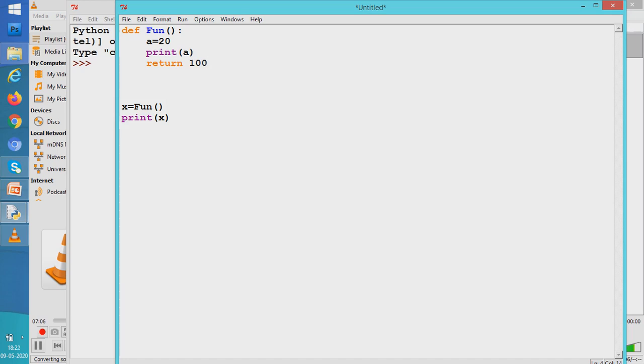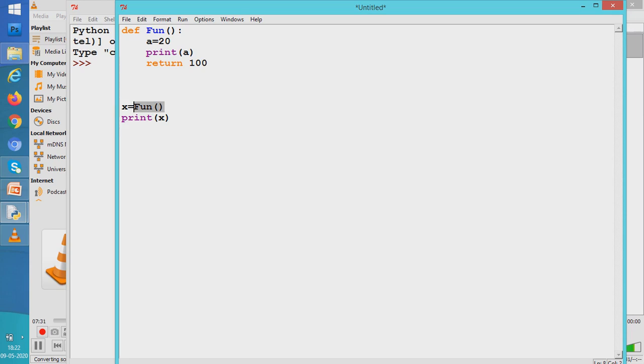Now, when function fun completed its work, when the control was being given back to this line, here, this line, then with the control, the value 100 also came back. That is, function fun returned a value 100.